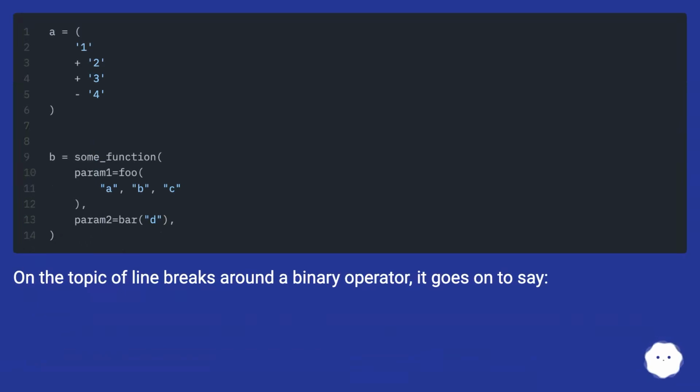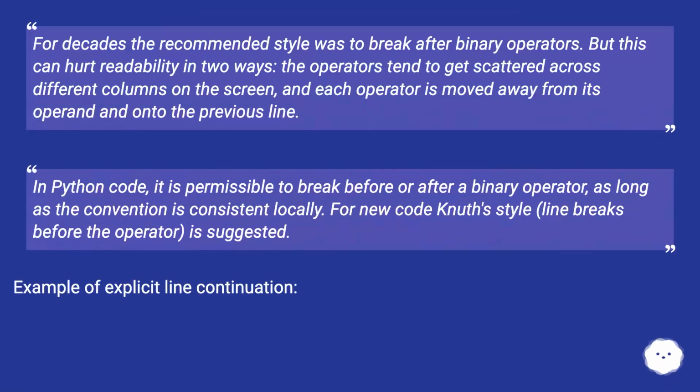On the topic of line breaks around a binary operator, it goes on to say: for decades the recommended style was to break after binary operators. But this can hurt readability in two ways. The operators tend to get scattered across different columns on the screen, and each operator is moved away from its operand and onto the previous line. In Python code, it is permissible to break before or after a binary operator, as long as the convention is consistent locally. For new code, Knuth's style of line breaks before the operator is suggested.